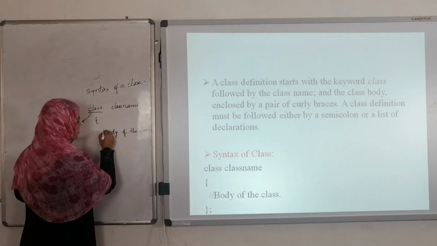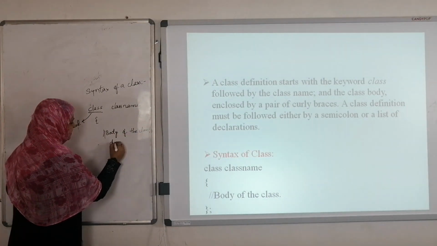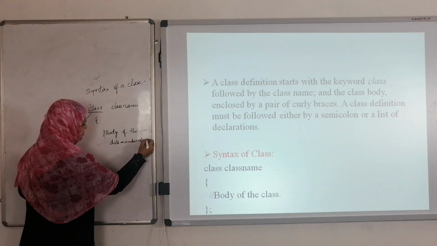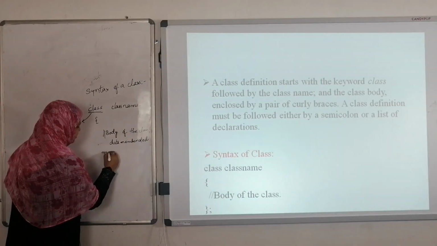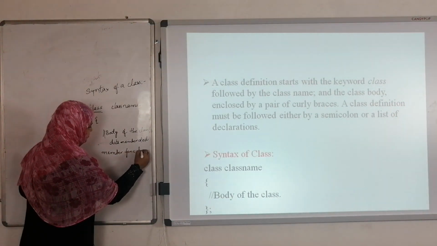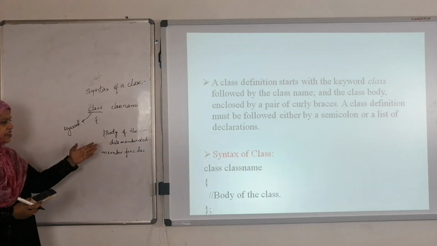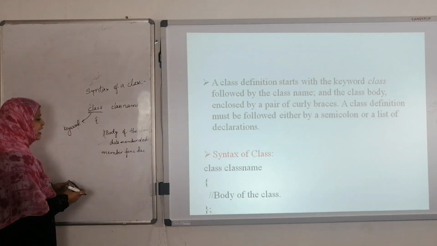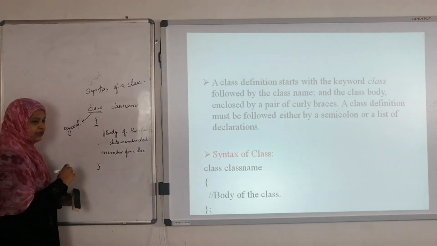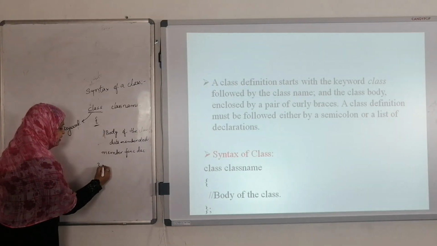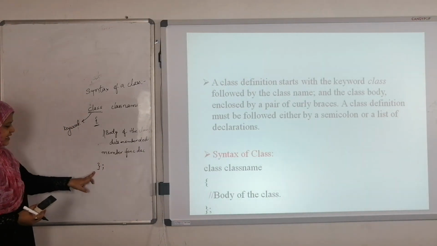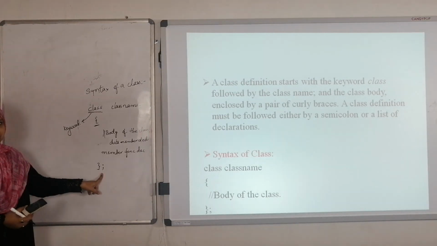In the body of the class, we have the data members declaration and member functions declaration. And here we have to open the braces and close the braces. Then put the semicolon. After completion of the class, we have to put the semicolon.